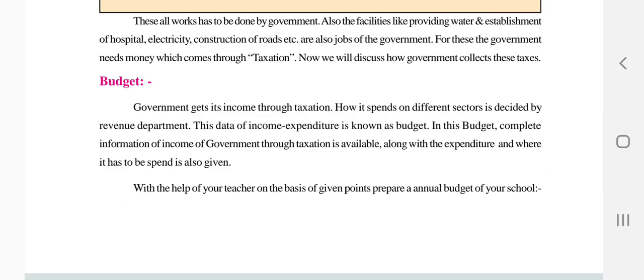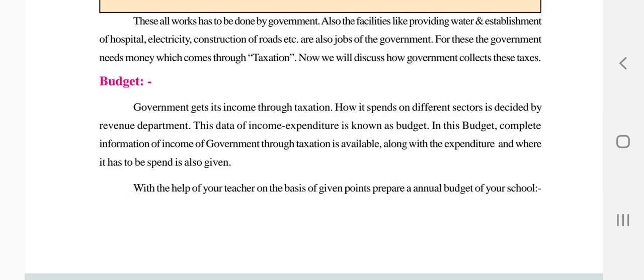How it is spent on different sectors: the government has different sectors for its working, so they decide the budget. They decide how much money should be spent on each. That is called income and expenditure, known as the budget. In this budget, complete information of the government's income through taxation is available, along with the expenditure and where it has been spent. In that budget everything will be included.